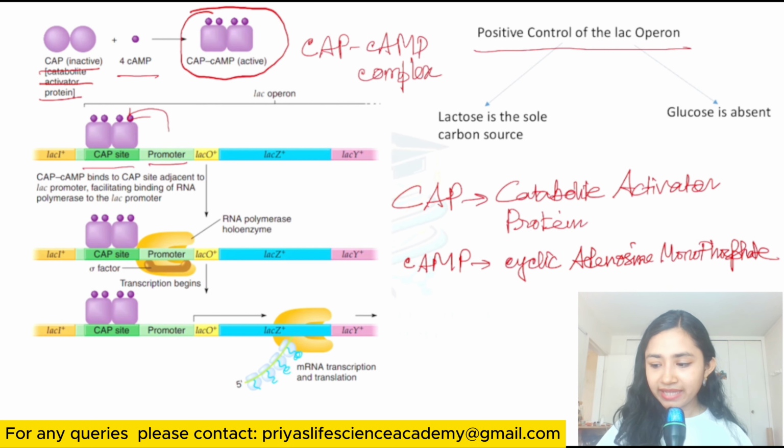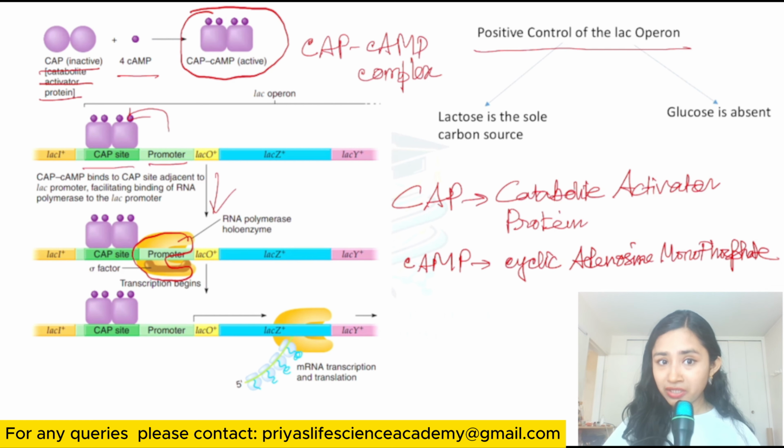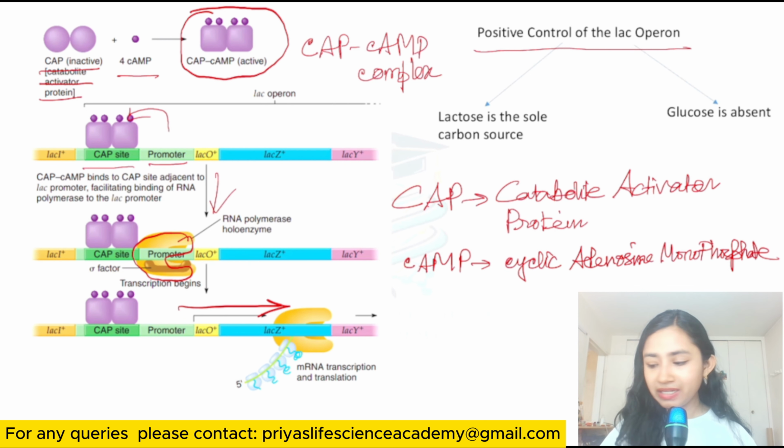You can see in the next picture that after the binding of the CAP-cAMP complex on the CAP site, the RNA polymerase binds with the promoter region. So this CAP-cAMP complex acts in positive regulation. They facilitate or induce the binding of the RNA polymerase on the promoter region. As a result, RNA polymerase can transcribe the operon very easily, and the 3 enzymes can be made.